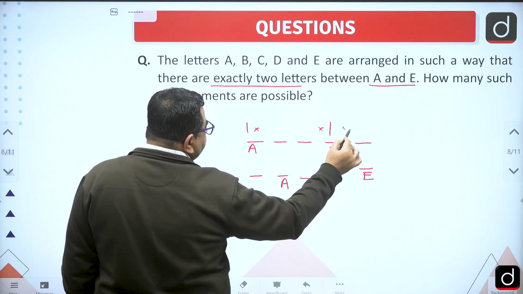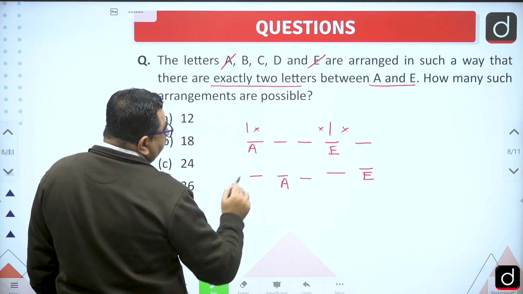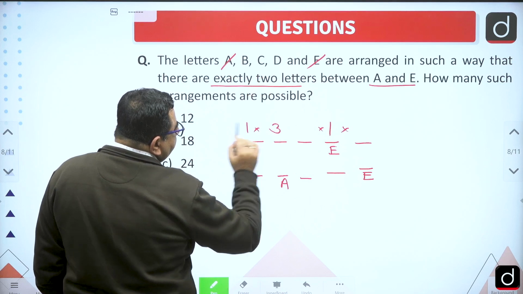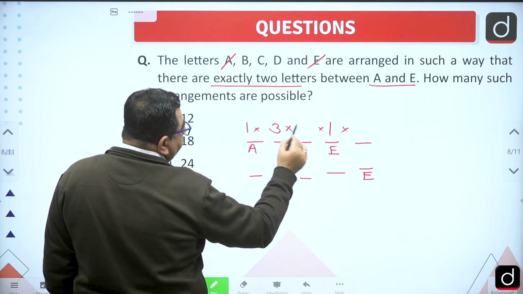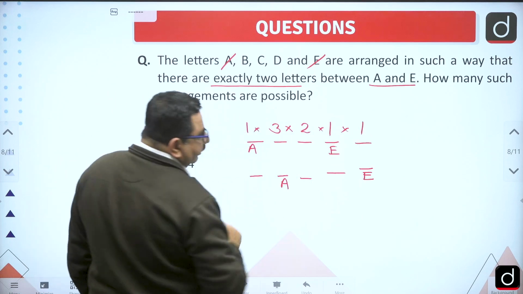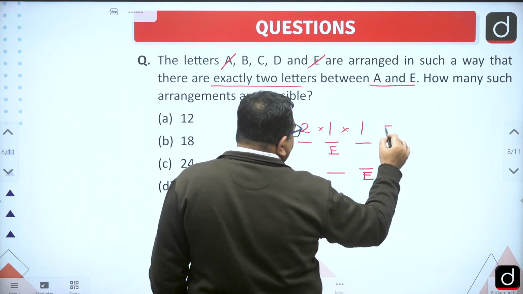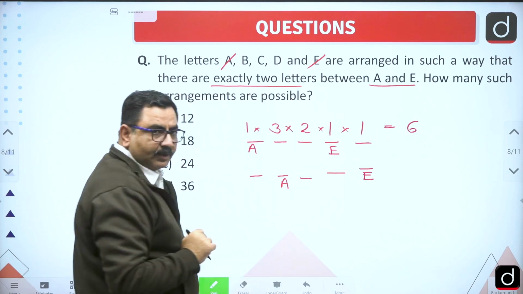Then how many letters are remaining after A and E? 3 letters are remaining. So in this place any of the 3 can come. Then how many are remaining? 2. In this place 2 may come and in this place the remaining 1 may come. So can I say the number of ways will be what? 6, right?